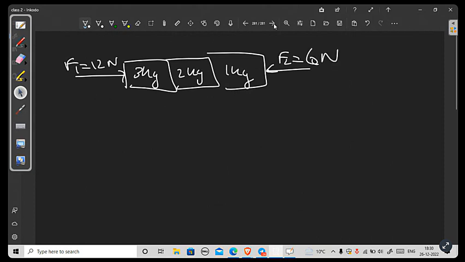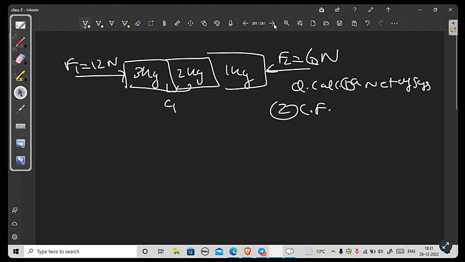Now you have to calculate three things again. First, the net acceleration of the system. Second, the contact force between the 3 kg and 2 kg blocks, which is C1, and the contact force between the 2 kg and 1 kg blocks, which is C2.